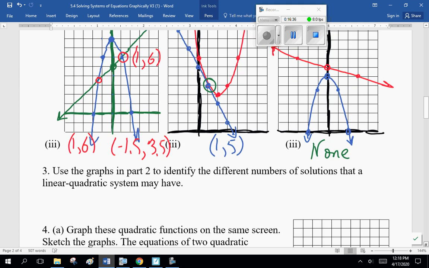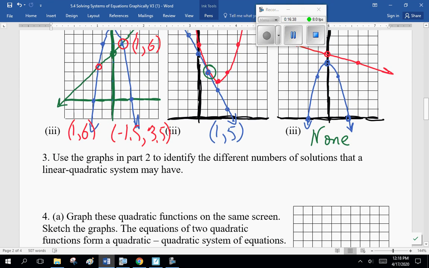So, different numbers. So, question 3. Use the graphs in part 2 to identify the different numbers of solutions that a linear quadratic system may have. 2 solutions, 1 solution, or 0, depending on how many times they touch. All right? Now, some practice for you guys.